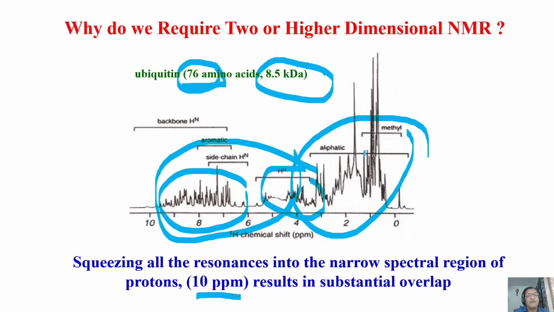Just look at the spectrum of your molecule depending upon the molecule size. Then you have to decide which one to use. As a consequence, we require to go to higher and higher dimensions. Now, what is that higher dimension? What do you mean by dimensionality? And which molecule requires which dimension is the next question. Let us answer. I hope you are all with me, right?